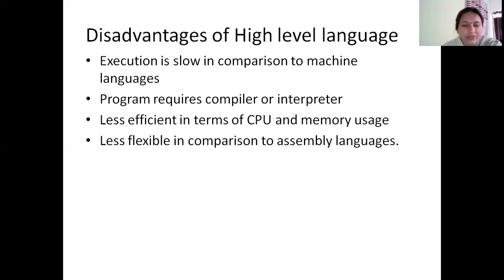Since assembly language is directly linked to the CPU, the brand of the CPU itself, there is more flexibility in how you can write programs there. But since high-level language is a generic language and it's not machine language, the flexibility in programming, particularly in system programming, will be much lesser compared to the other two languages. So these are the disadvantages of high-level